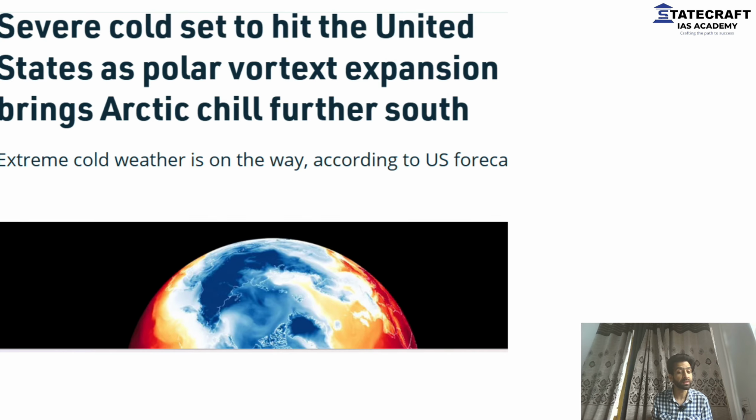And this is what the news was this year. That's why I told you, you need to connect the dots. You connected the things with heat wave. But there is a condition where in the United States of America, a polar vortex expansion was expected this year around Chicago and all. Severe cold was seen in the US. And what was the reason? You might get this question in your exam if you're writing mains. The severe cold conditions in the US. What was the reason? How has the polar vortex played its role?